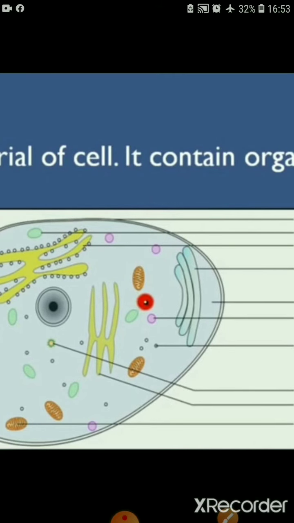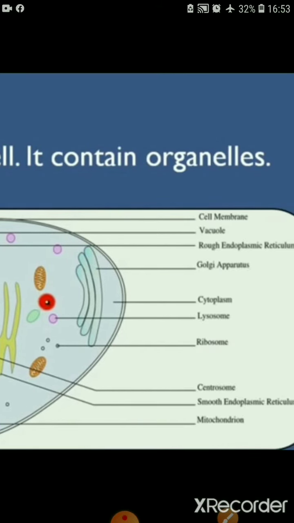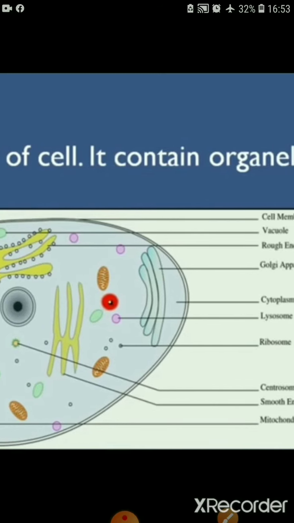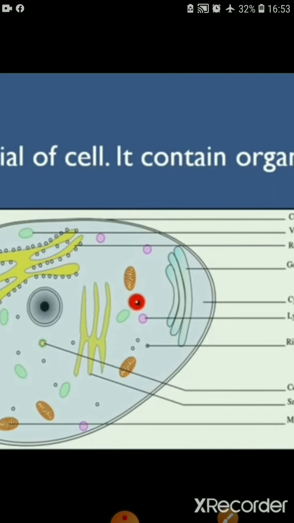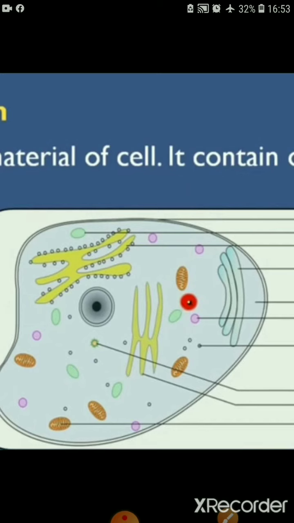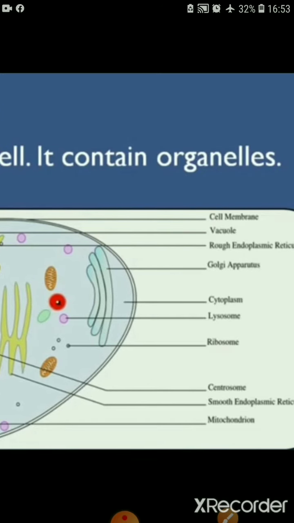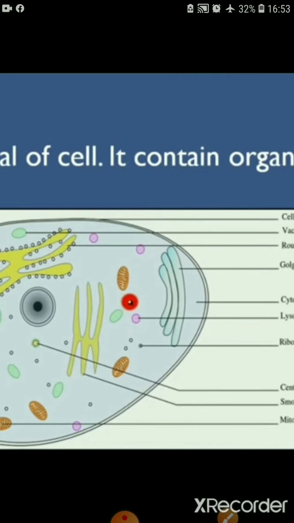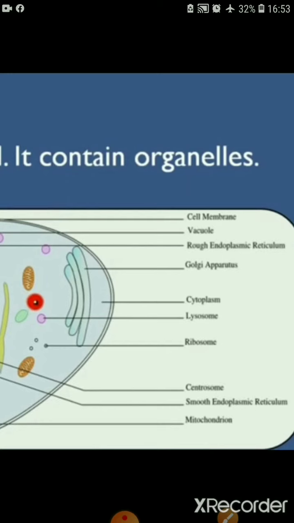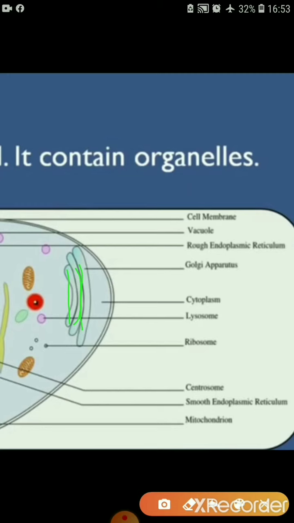What is the difference between rough and smooth endoplasmic reticulum? We can say rough endoplasmic reticulum has small black pores or segments, but smooth endoplasmic reticulum does not have such bodies, right? Next, this blue body is called Golgi apparatus. What is that called? Golgi apparatus.